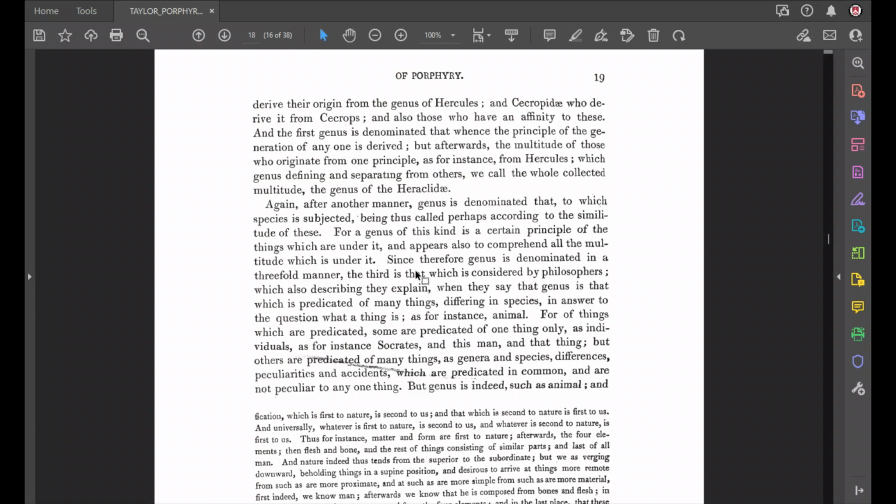Species comes from genus. No. What do they have in common? They can be predicated of many things. What do species and accident have in common? They can be predicated of many things.